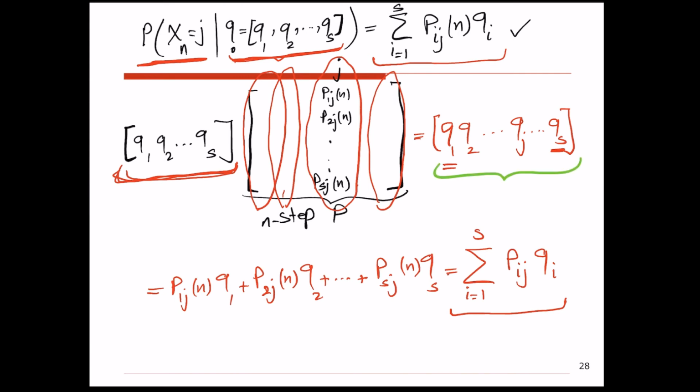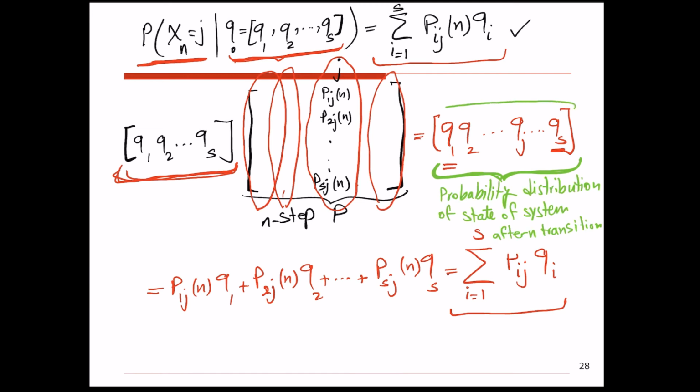Okay. So this is basically the probability distribution of the state of the system at time n, or after n transitions. We also call it Qn. So Q0 shows the probability distribution of the state of the system at time 0. Qn shows the probability distribution of the state of the system at time n. So this calculation basically helps us to go from Q0 to Qn.